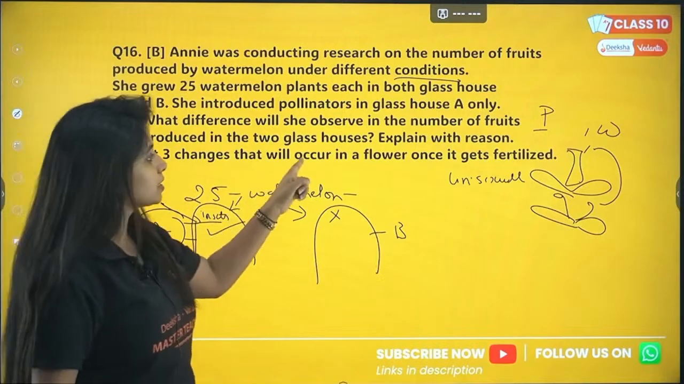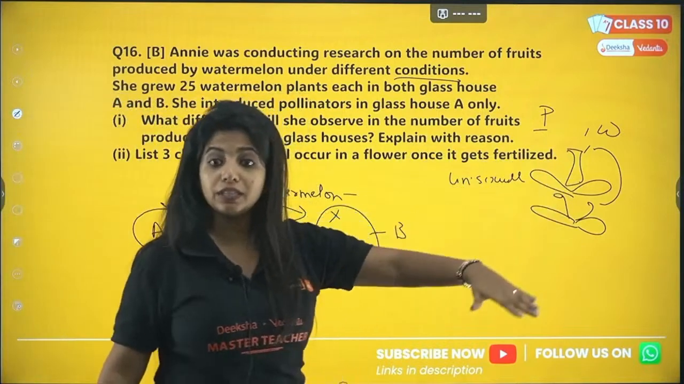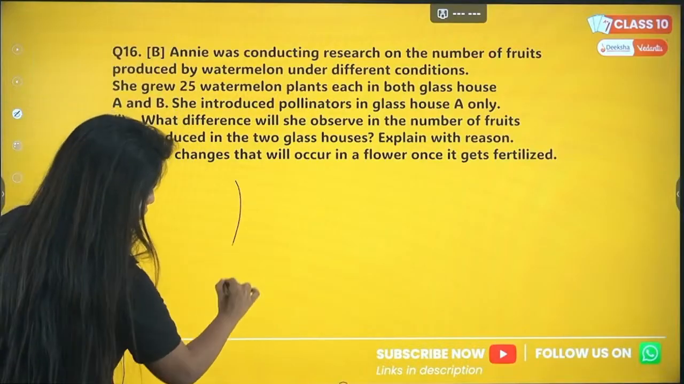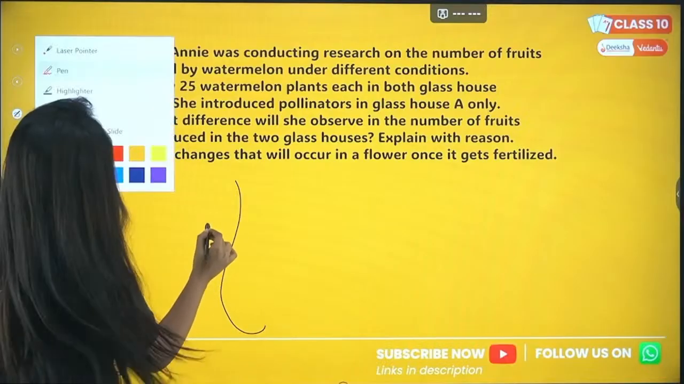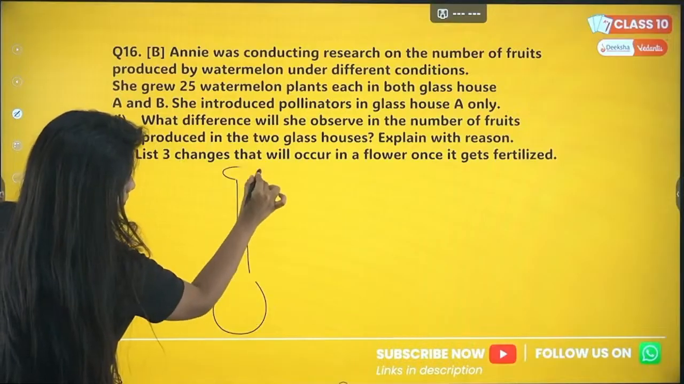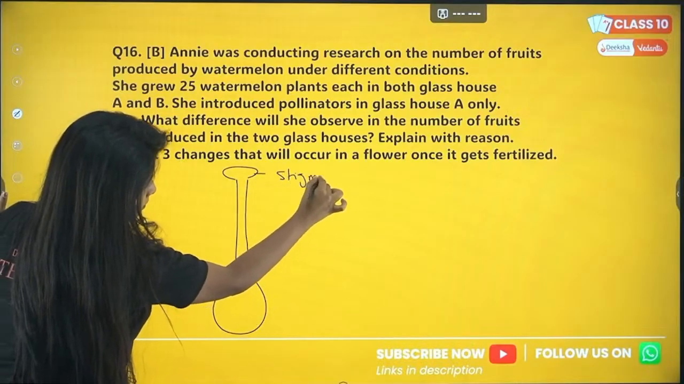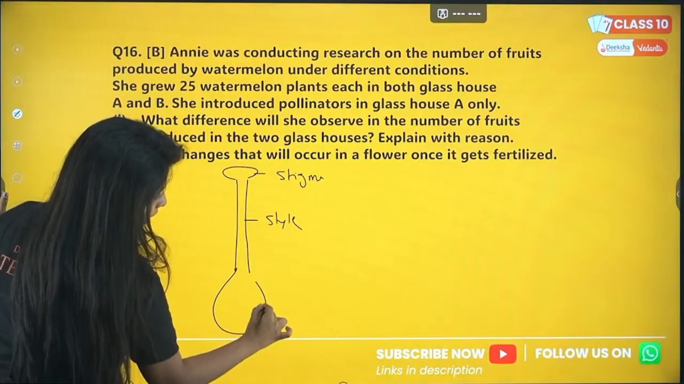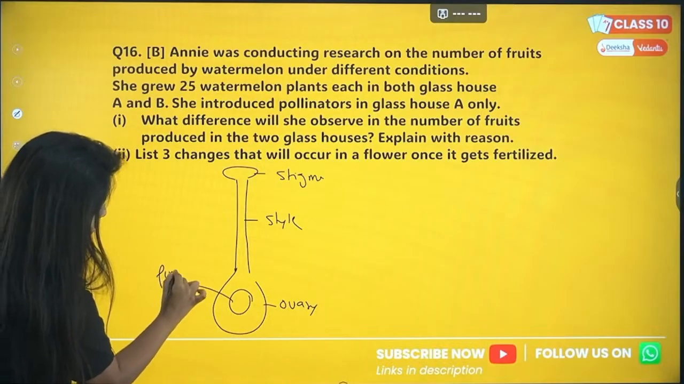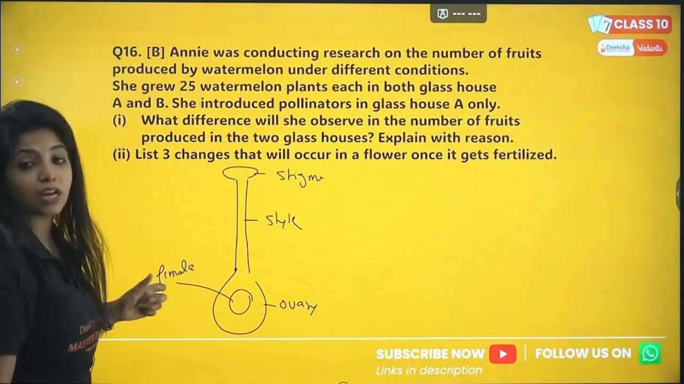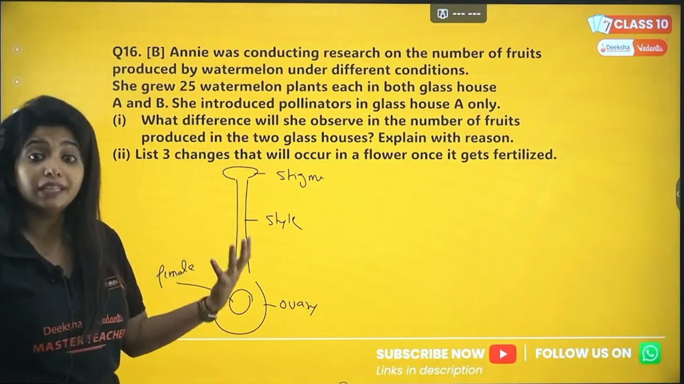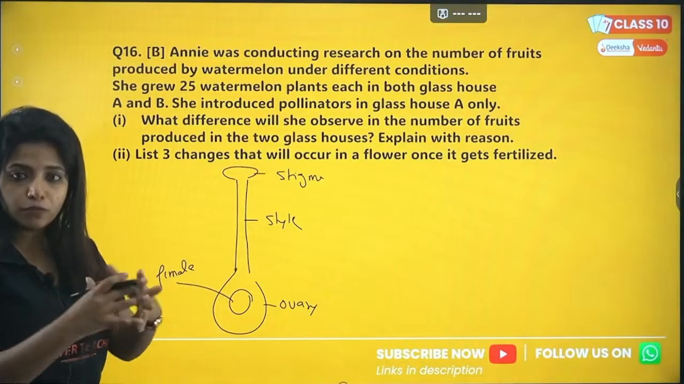Now list 3 changes that will occur in a flower once it is fertilized. So once a flower is fertilized, what are the changes that you observe? So usually it looks like this. There is ovary, this is stigma, this is style, and this is ovary. Inside the ovary you have the ovule where you have the female gamete. Now suppose the female and the male gamete have fused. What are the changes that are going to happen is being asked over here. Once it is getting fertilized, not pollinated, once it's getting fertilized means fusion has taken place.